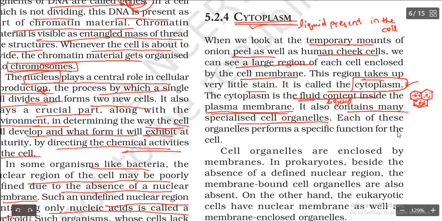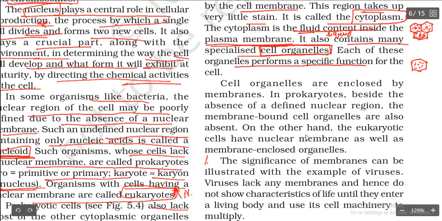As I said earlier, the cell has some components in it, and those parts are called what? Cell organelles. So cell organelles are embedded in this cytoplasm. Each of these organelles performs a specific function for the cell. They are going to do some special work in the cell.